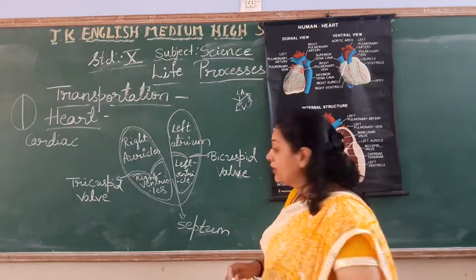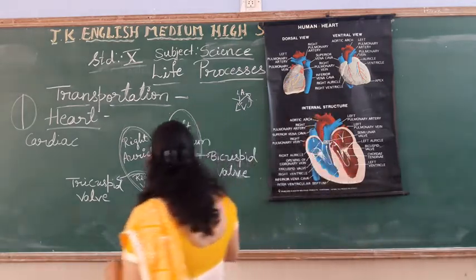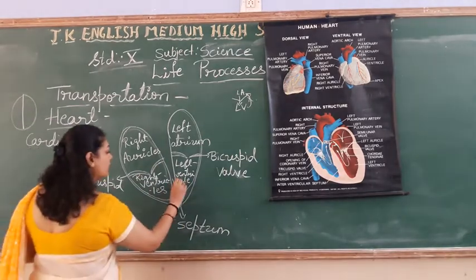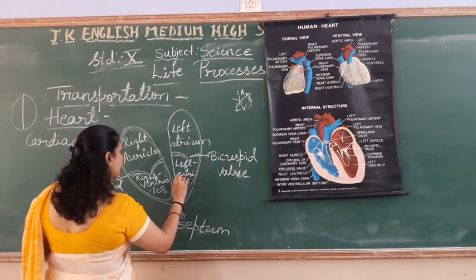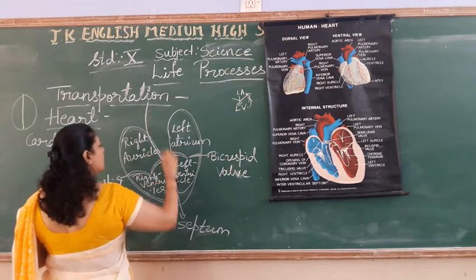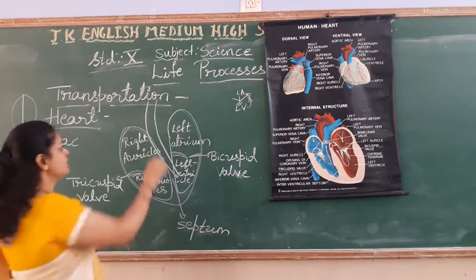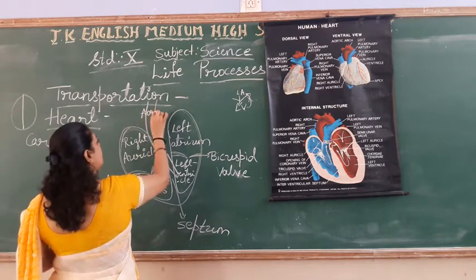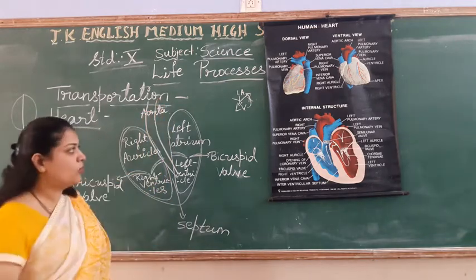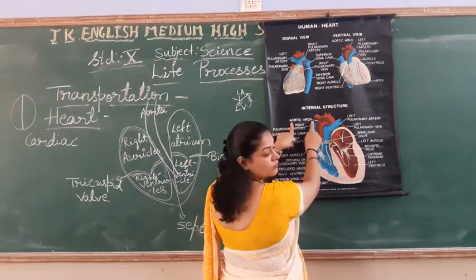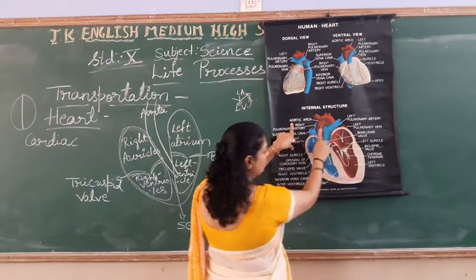Okay students, hope you are understanding. Right. From the left ventricle, what happens? We find a blood vessel. That blood vessel is called aorta. I am writing on that only to avoid the confusion. Can you see here? Aortic arch. So this red color one is there.